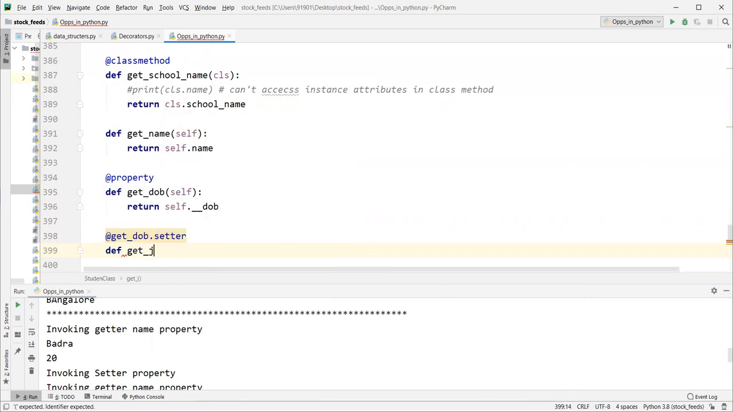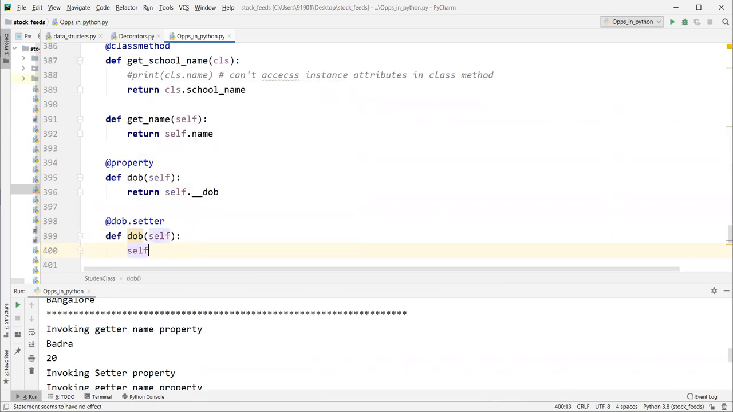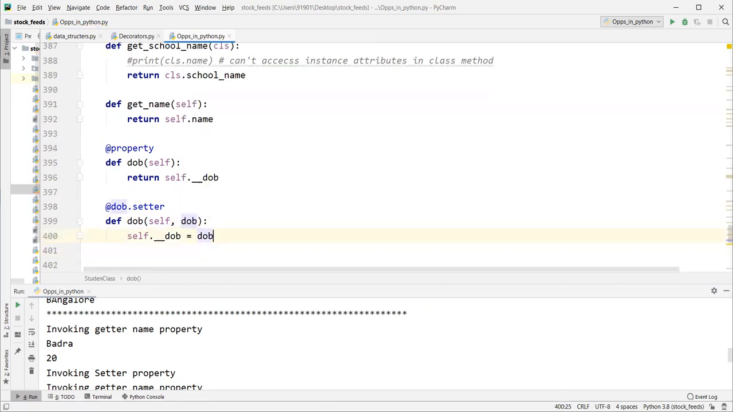Here we have def. It's better to always use the same name. Let's say DOB is better instead of get DOB, because while updating we write obj.dob equal to something. Obj.getDob equal to does not make sense, right, guys? DOB takes self and DOB. Here we have to update the data: self dot underscore DOB equal to DOB. It should take one parameter, because we are setting a new value, right?